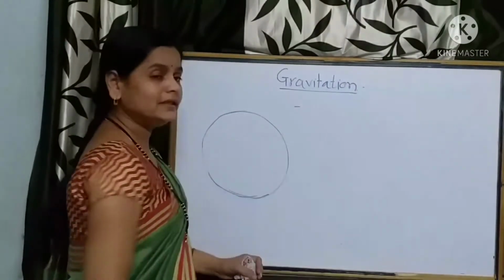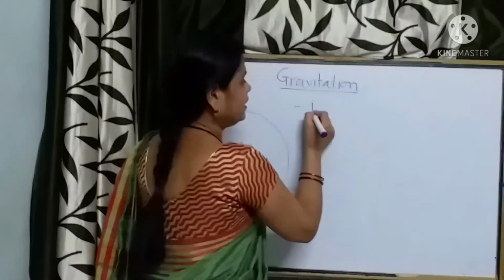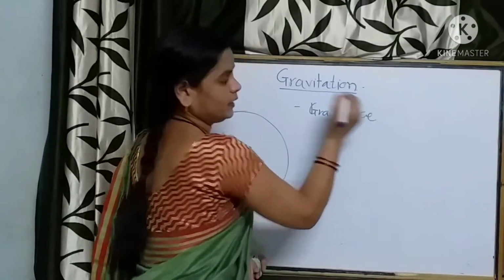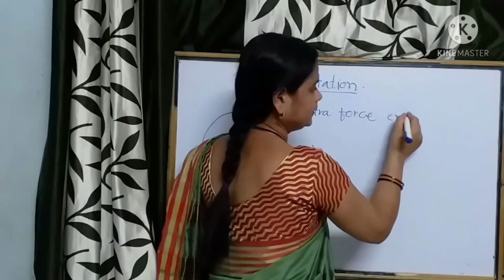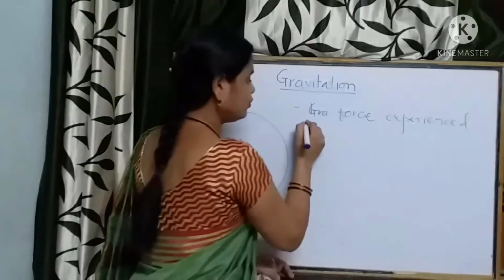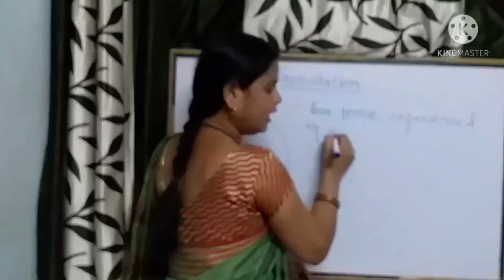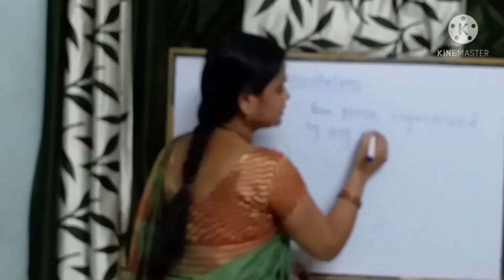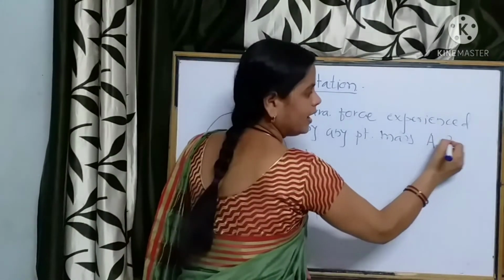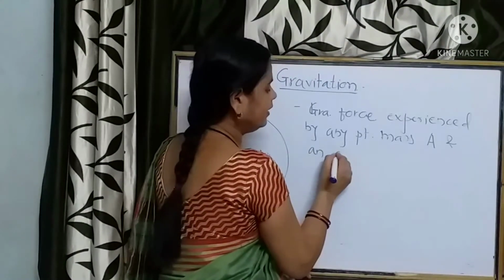We are going to consider the gravitational force experienced by any point mass, say A, and an extended body.